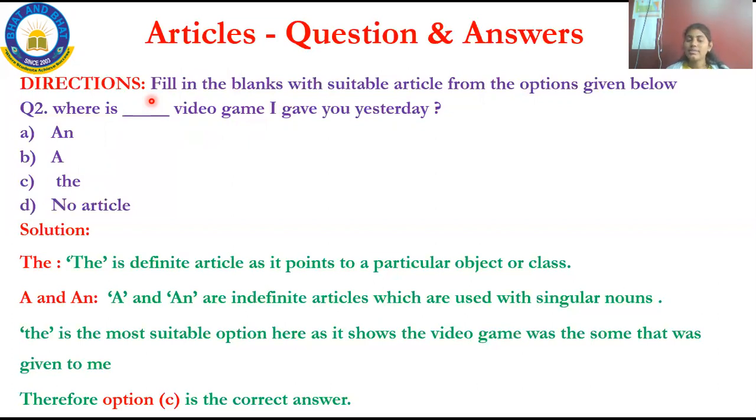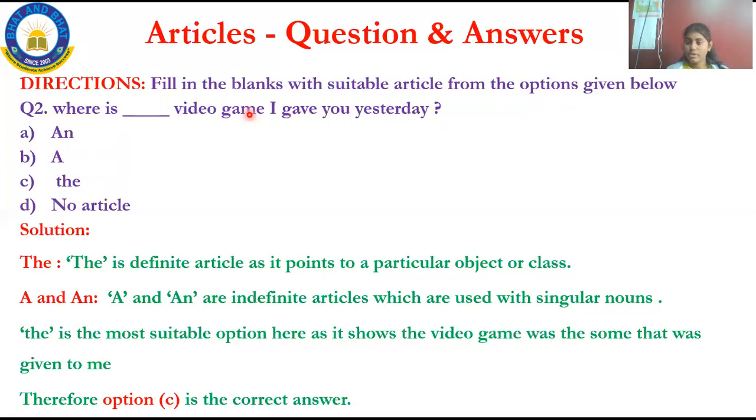I'll repeat once. The second question: where is dash video game I gave you yesterday? See, I can't give you just anything. I can give only an object to you. I can give my pencil, I can give my book, or I can give anything. See, "I gave": how can I guess here? The sentence they have mentioned is "I gave it." Now, "I gave" means it may be some object, isn't it? Now here in the sentence, video game is an object.